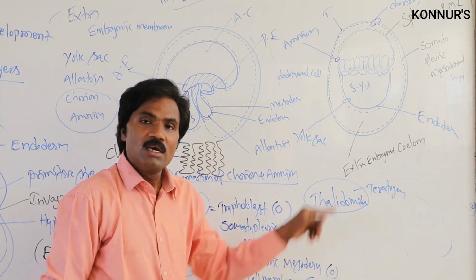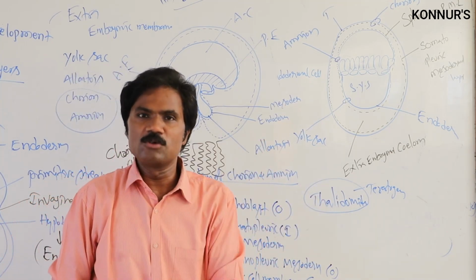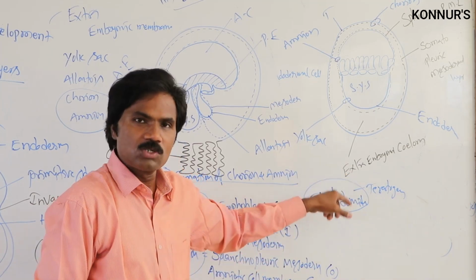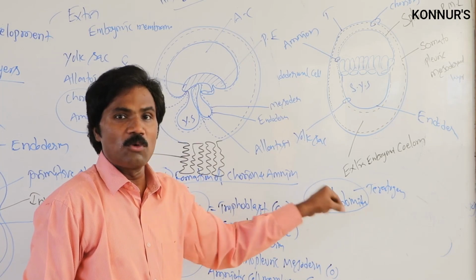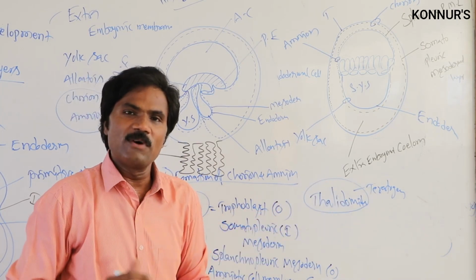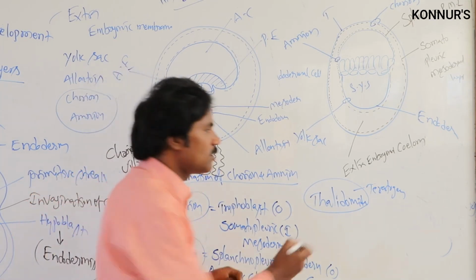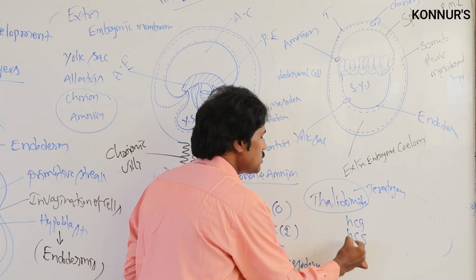Apart from this, the placenta can store food material in the form of glycogen. And apart from this, it acts as an endocrine organ. It secretes different types of hormones. What hormones does the placenta secrete? It secretes HCG as well as HCS.